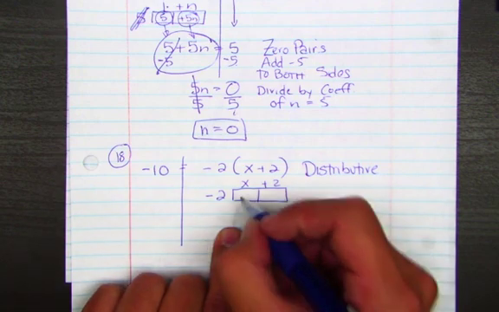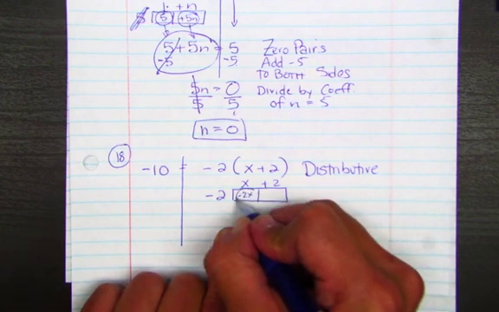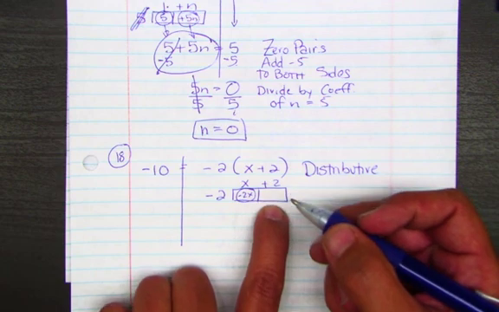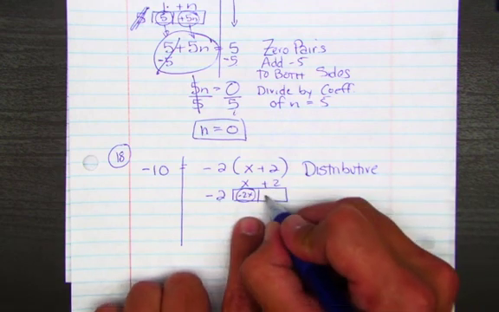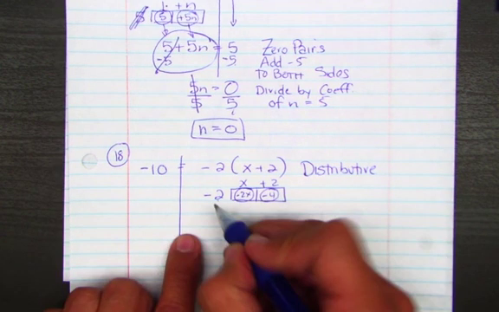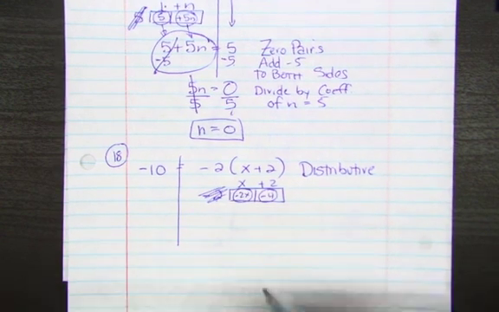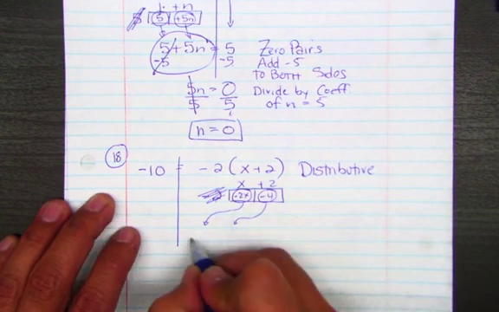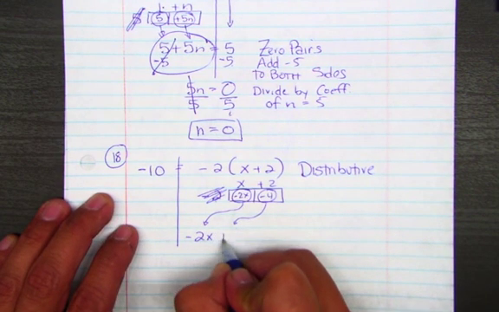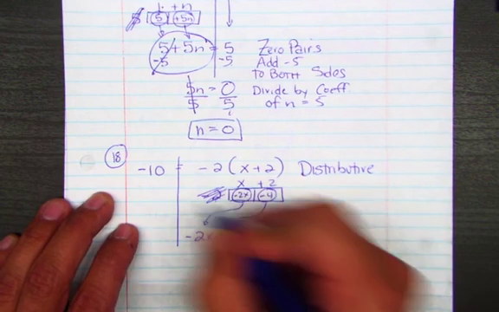Yep. Negative 2x. What about the second one? 0? No. Positive 4? No. Negative 2 times positive 2 is negative 4. We're not going to use this one anymore. There we go. Bring it down. Negative 2x plus negative 4. Bring it down.